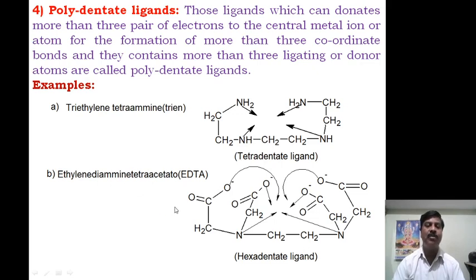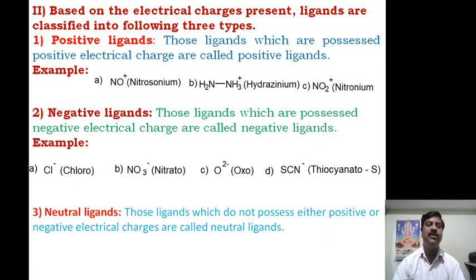These are the classification of ligands based on the number of electrons donated to the central metal atom. Now coming to another classification: the classification of ligands based on the electrical charges present.